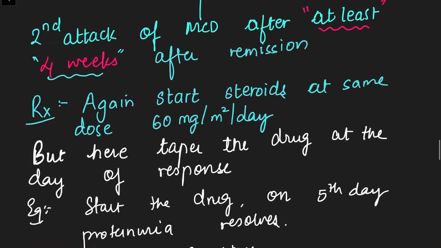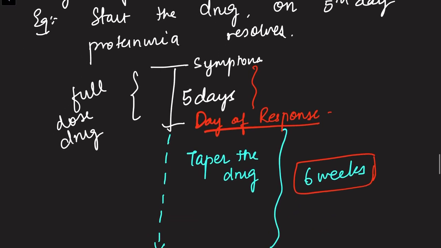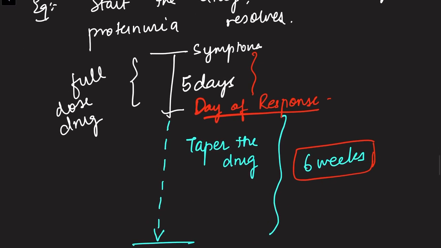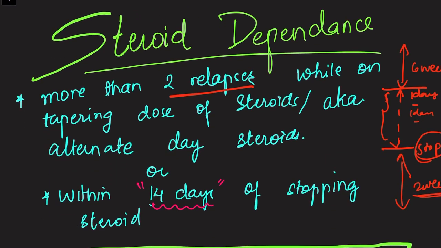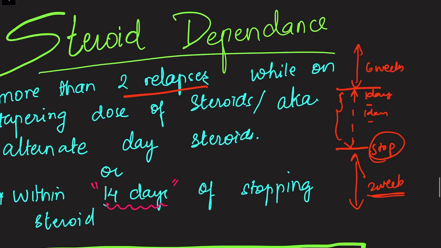The drug of choice is steroids only, with one small change: the tapering occurs from the day of response. And we saw steroid dependence, which is 2 relapses while on alternate day steroids, or after 2